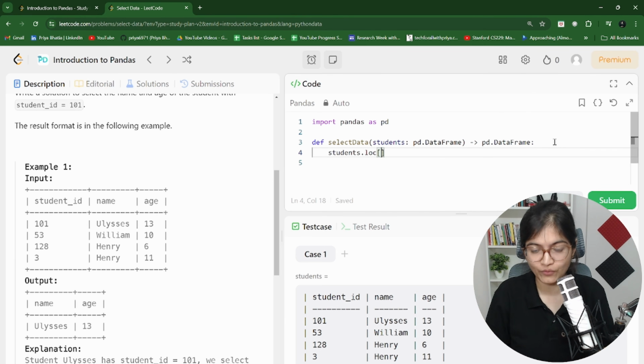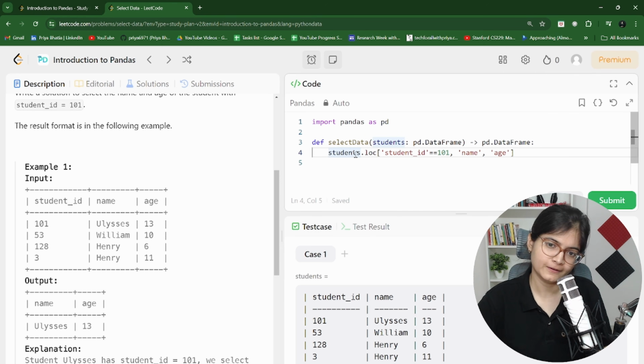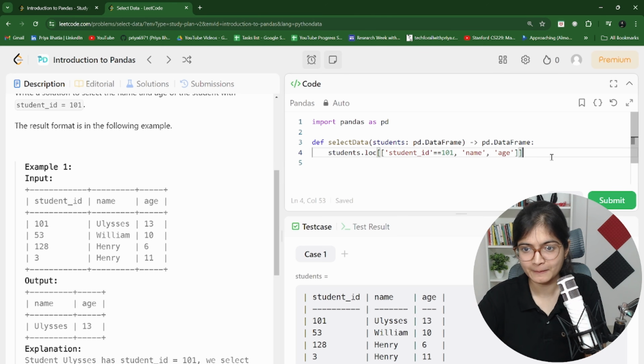So what I want is student.loc. I want student_id equal to, obviously the constraint, 101. And wherever this constraint is satisfied, what we are looking for is the name and the age of that person, right? And I think this should work fine.